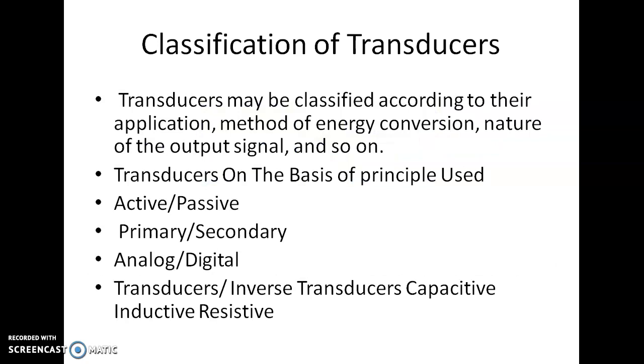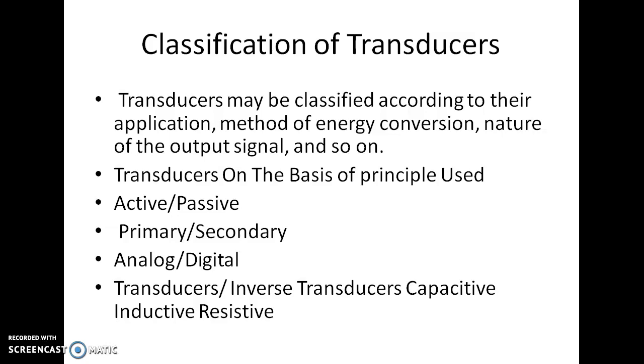Classification of transducers. We have different types of transducers according to the principle involved in them. First, on the basis of principle used, we have active or passive transducer, primary or secondary transducer, analog or digital transducer, transducer and inverse transducer.